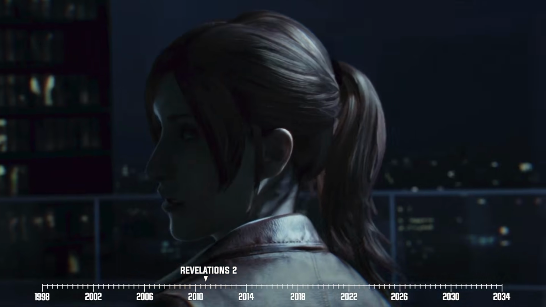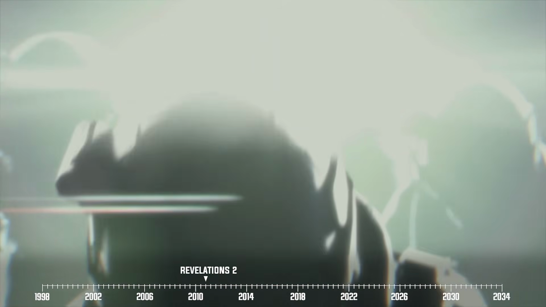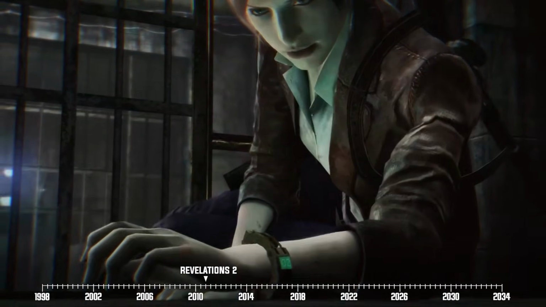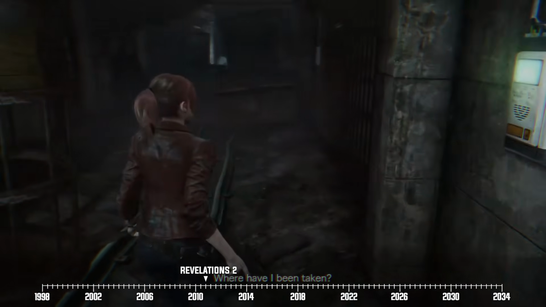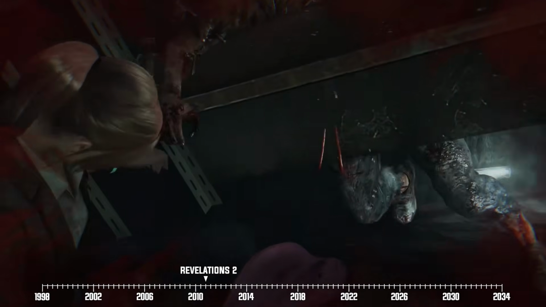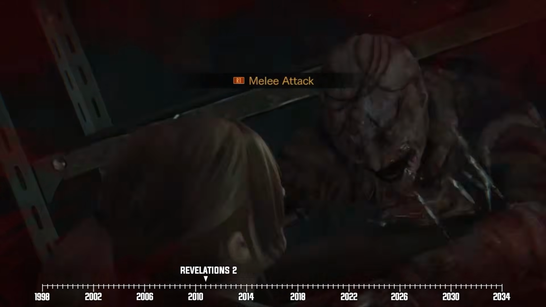One fateful day at a work party, Claire, Moira, and their fellow TerraSave employees are suddenly abducted by a squad of armed goons. The two women are then brought to a research facility on Sane Island. They eventually wake up and start exploring the facility. However, it doesn't take long before Claire and Moira are attacked by mutants dubbed the Afflicted.